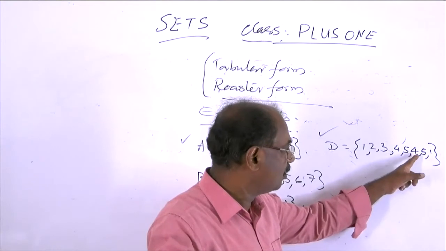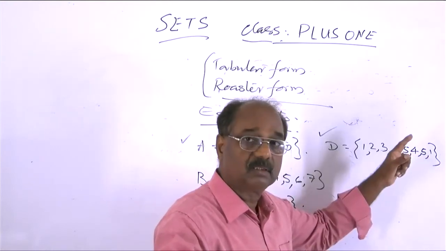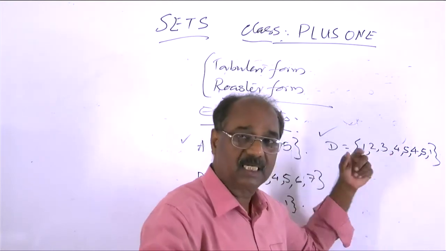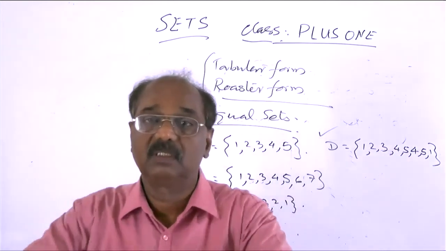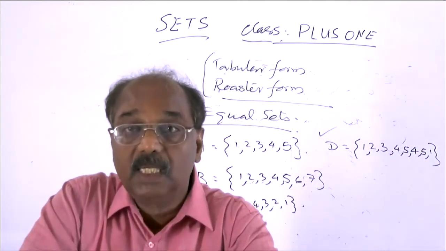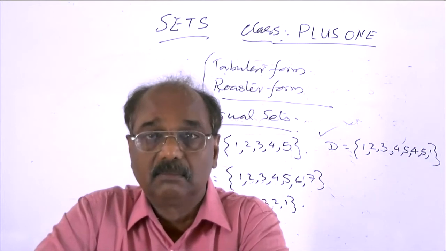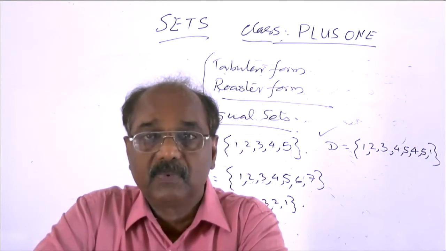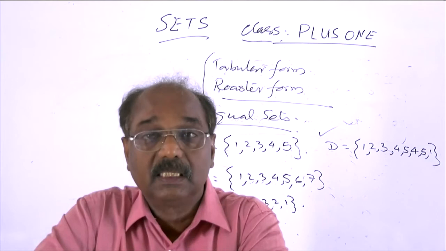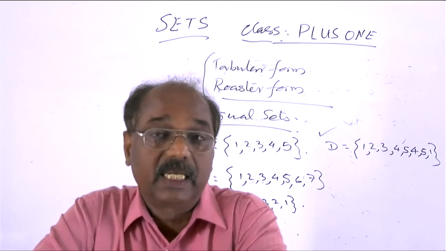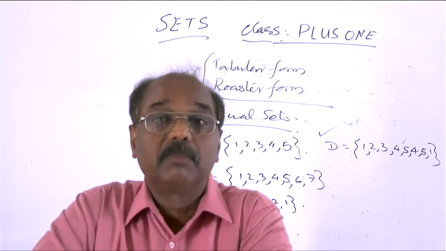Then one more time 4, one more time 5, one more time 1. But anyhow, this collection consists of the first 5 natural numbers. In the definition of the set, nowhere is it said that an element cannot be repeated.